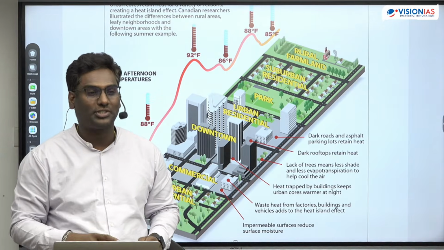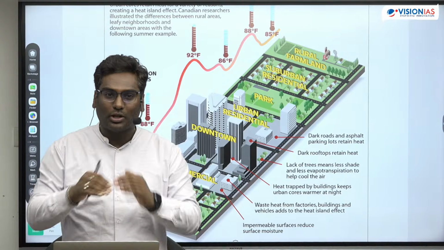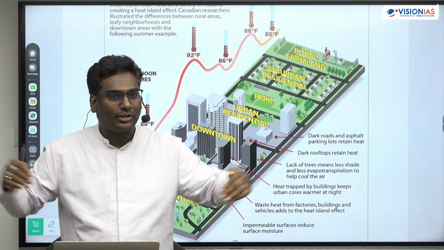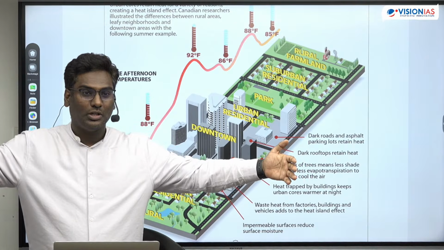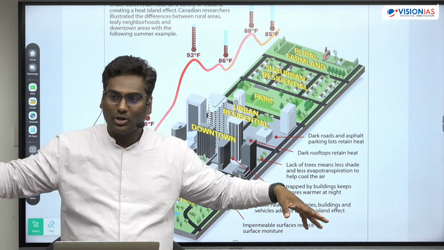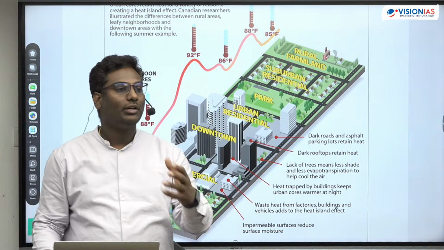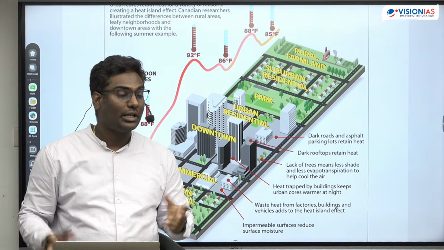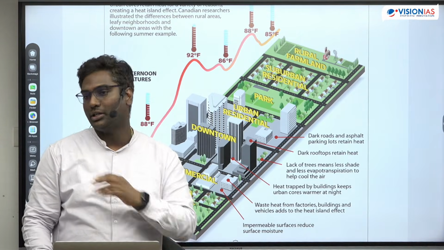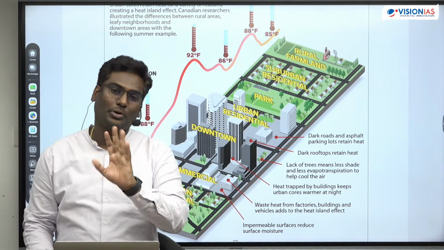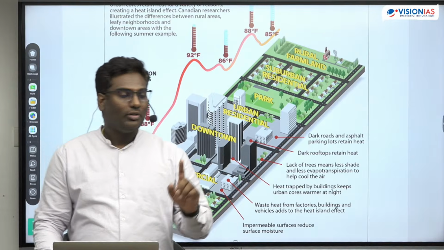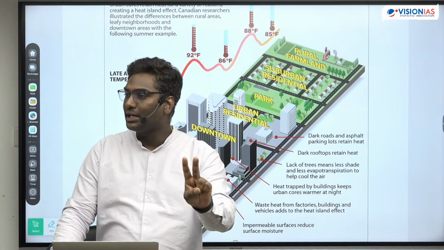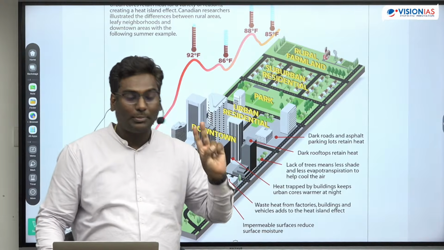Chandigarh is a very planned city, and all the roads are proper rectangular, very wide, with good green spaces, because that is for wind movement, so that heat is not captured. But the rest of the cities in India have this problem. Did you get this?